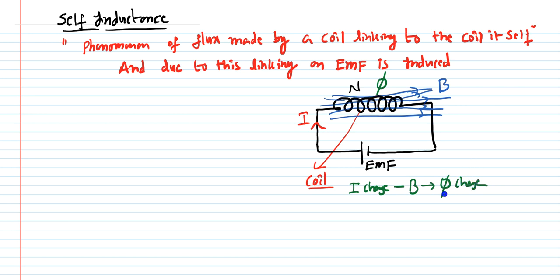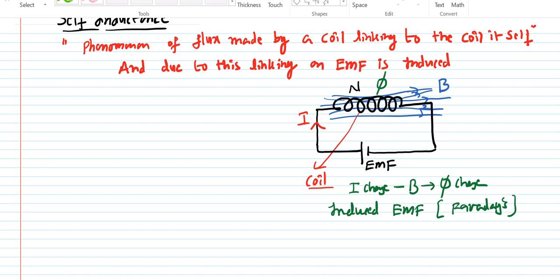So the rate of change of this flux linking with this coil is going to induce the EMF, according to Faraday's law. So this is the actual phenomenon which occurs inside the coil.